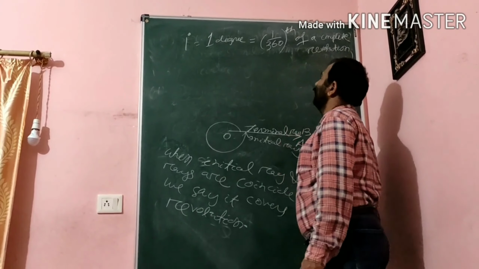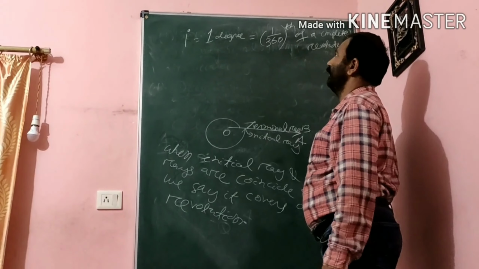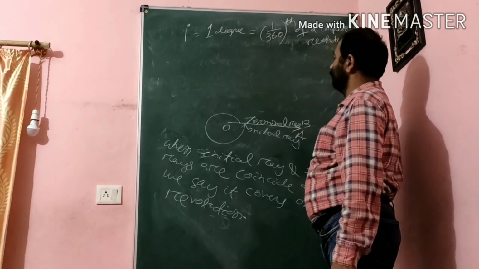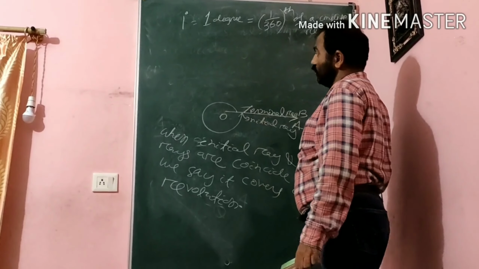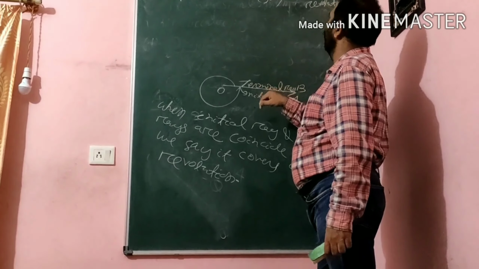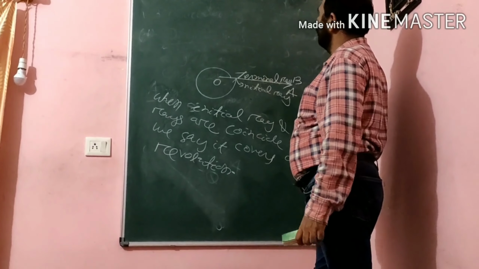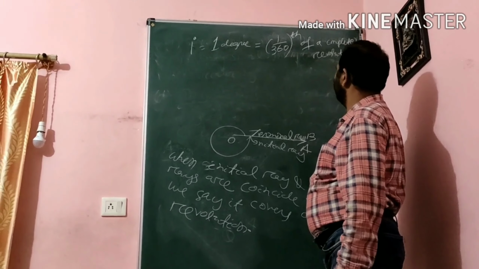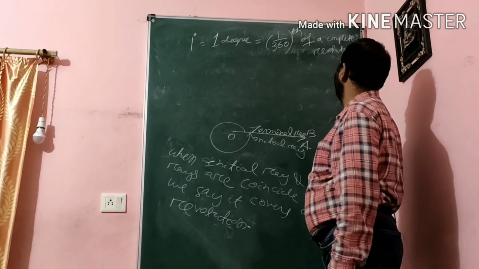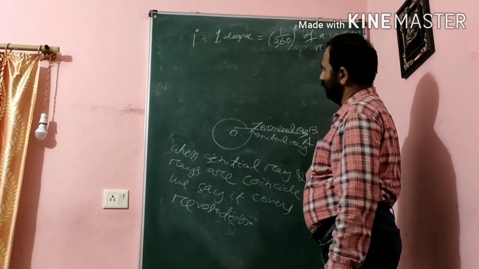Okay, so this is 1 degree. 1 degree means 1 by 360. Actually, we are dividing one complete rotation into 360 parts, so one part we consider as 1 degree. So 1 degree is 1 by 360th of a complete revolution.